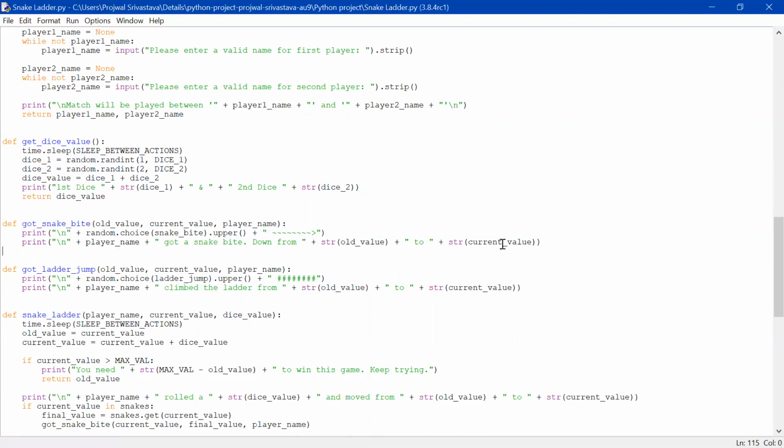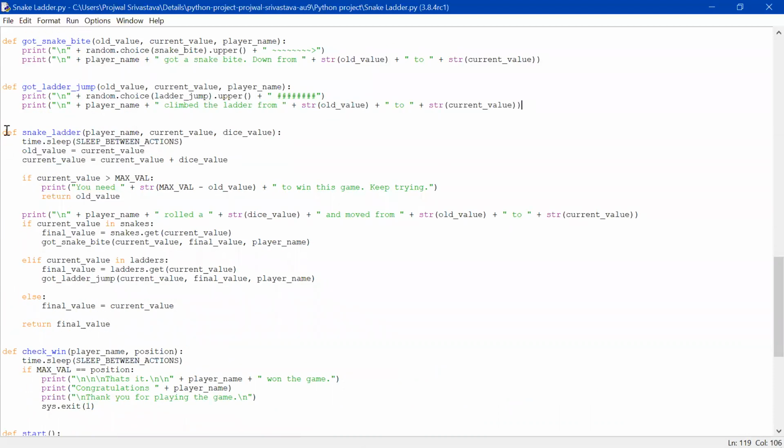This function is used for printing the message that this player got a snake bite on this position and will be dropped to this position. This function is ladder jump. It is used to print the message whenever the user gets a ladder jump. So the message will be printed: this player climbed the ladder from this position to this position.